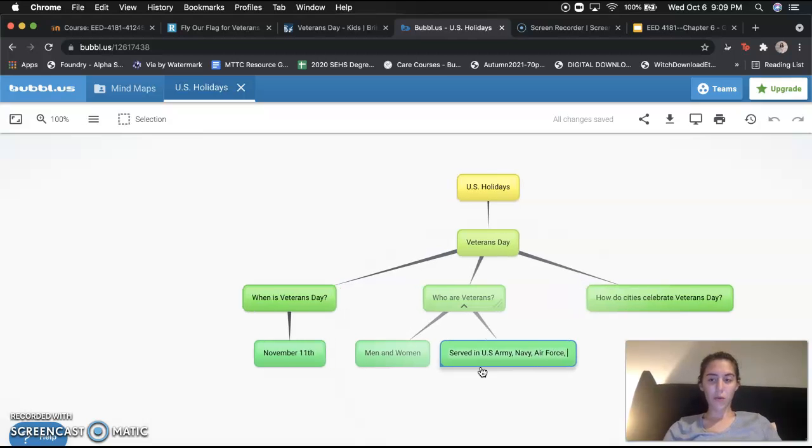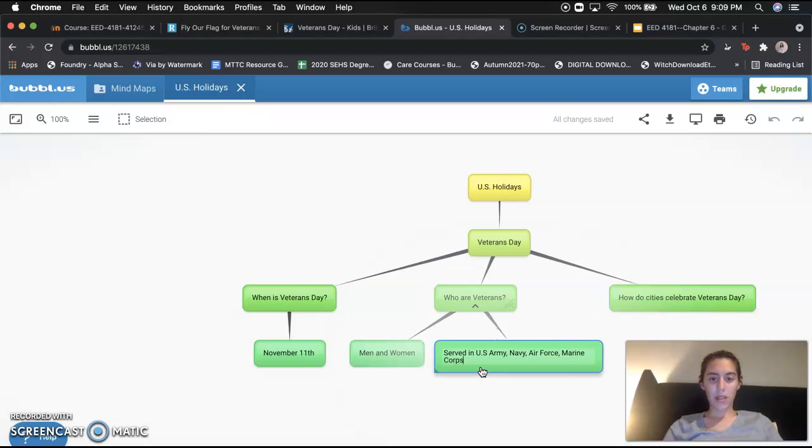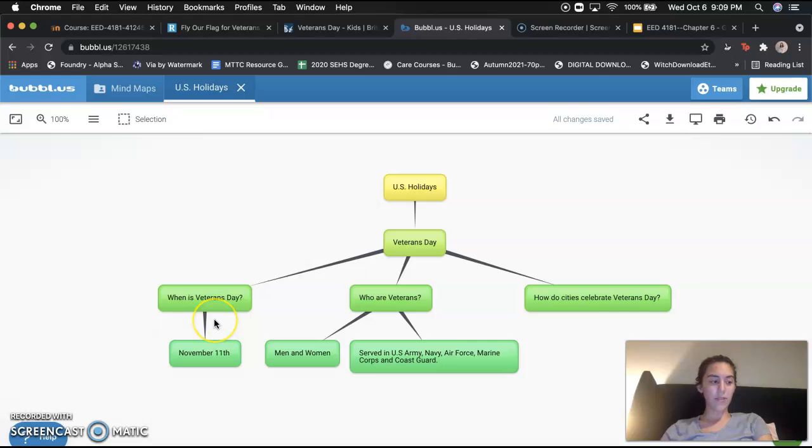Good job. Who can remember the other two? Yes, Marine Corps. And finally, the Coast Guard. Correct. So perfect. So we've answered our question of who veterans are and when is Veterans Day.